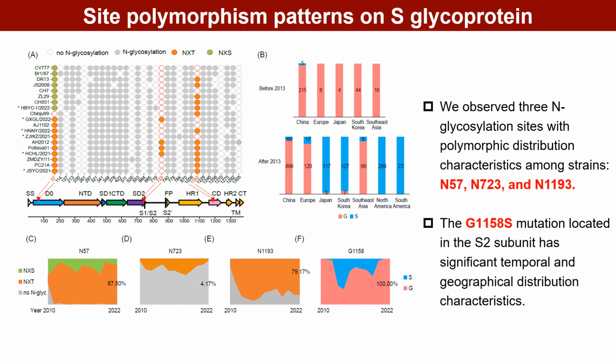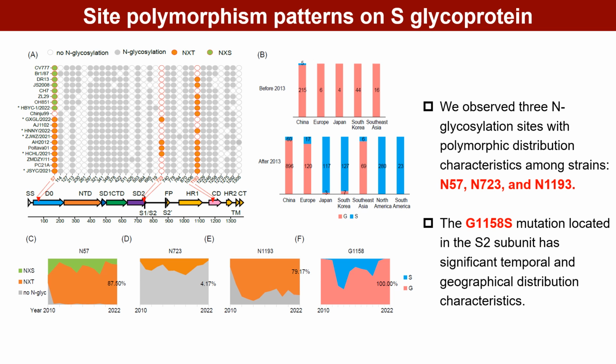N-linked glycosylation plays an important role in the biological functions of viral structural proteins. We observed 3 N-glycosylation sites with polymorphic characteristics among different PEDV strains. They are at the 57, 723, and 1193 amino acid sites of the S protein. It suggests that we can use this polymorphism to classify strains.